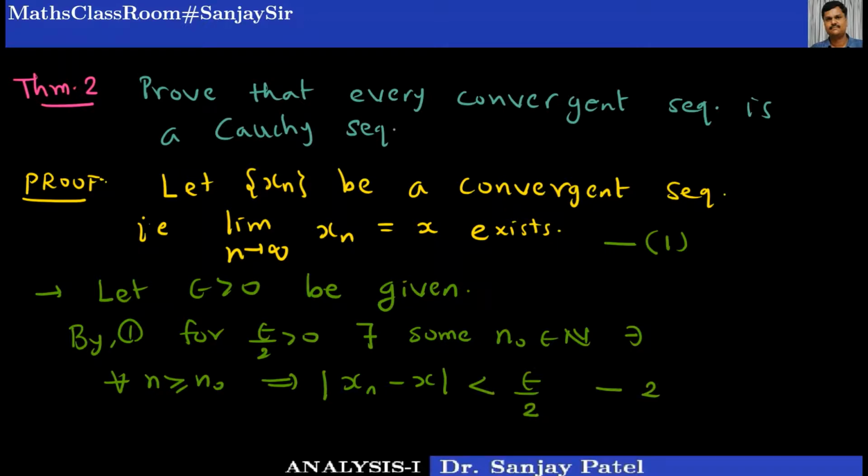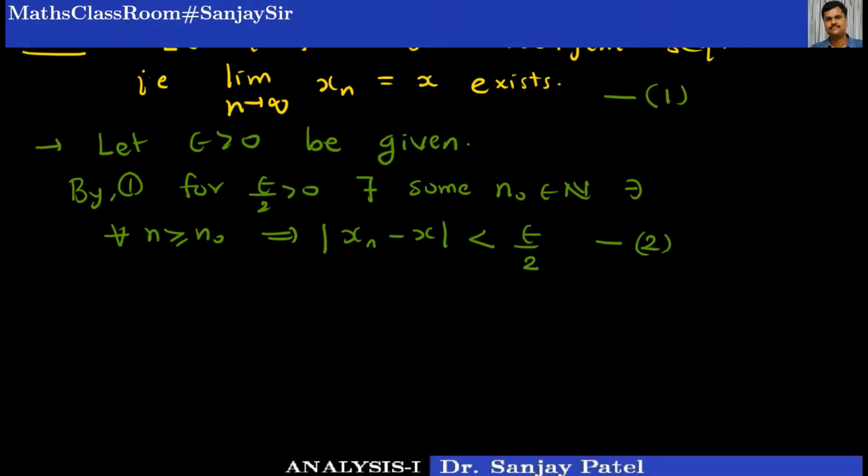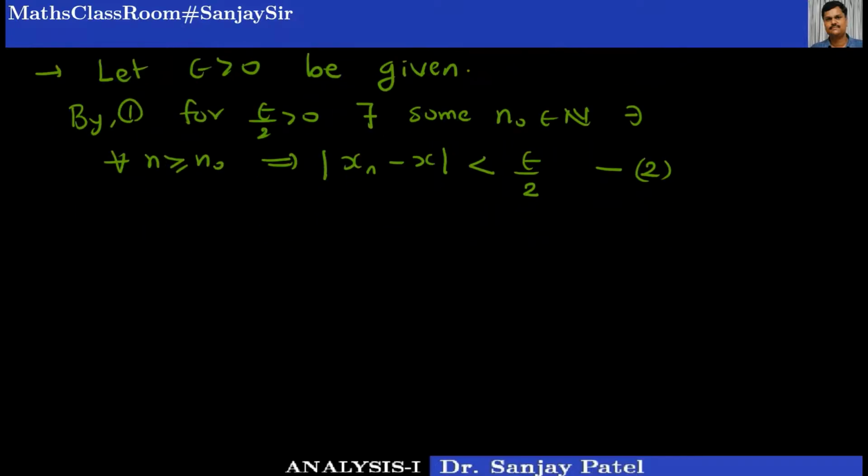So I am just using the definition of the limit of a sequence with epsilon replaced by epsilon by 2. Epsilon is a given number, I am taking half of it and applying the definition of the limit of the sequence.